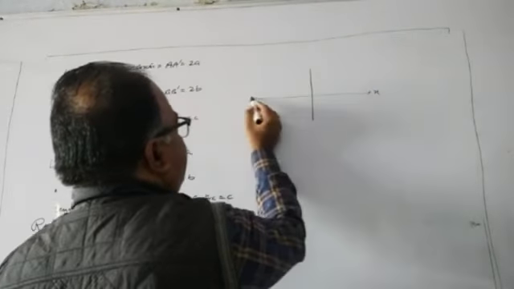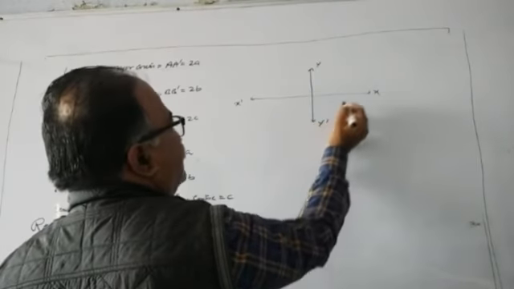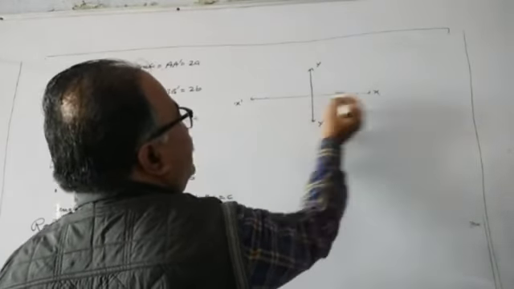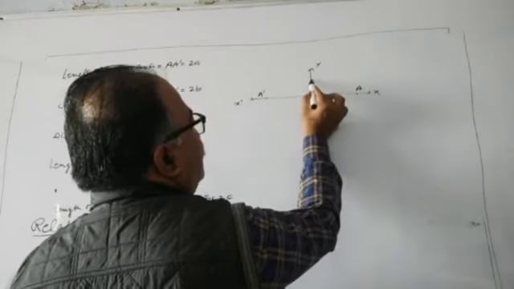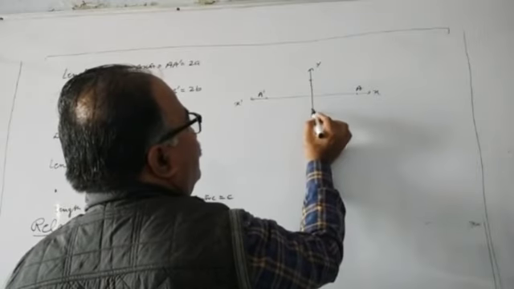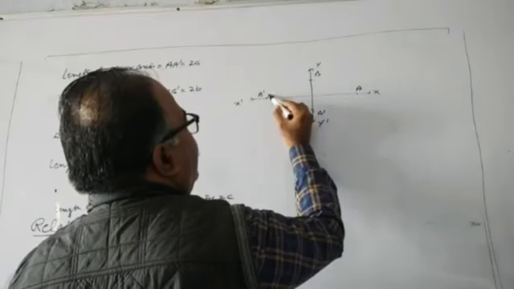This is our x-axis. This is y-axis. These are the two endpoints of major axis. These are the endpoints of minor axis, B B dash. And now join it.